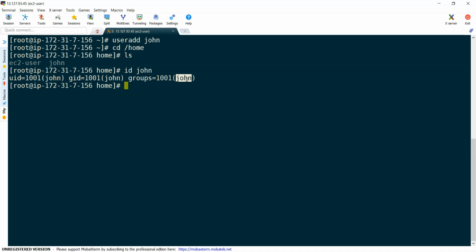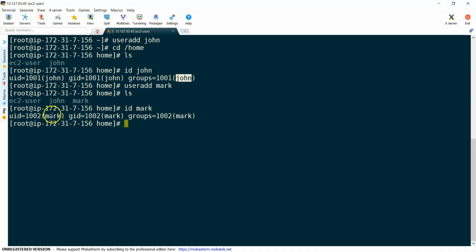Whenever we create a user, by default a group with the same name gets created, and the user is added as part of that group. Next, I'm going to create one more user, useradd Mark. If I see again with ls, you can see one more directory has been created, and id Mark. If I check, you can see Mark got 1002. He got group ID 1002 also, and one group has been created. Now he is part of only the Mark group.